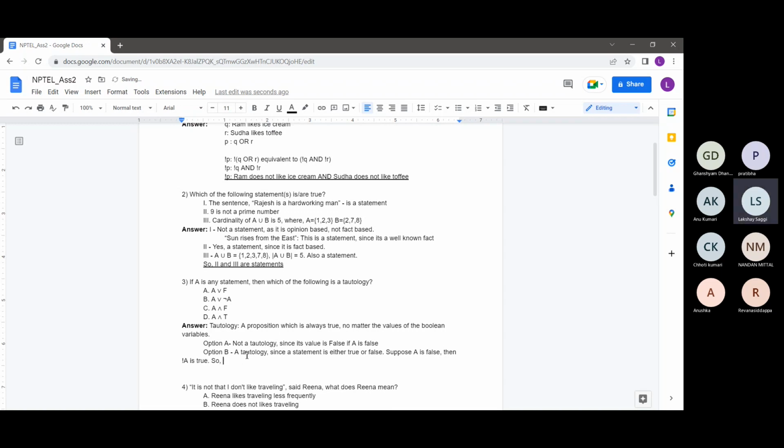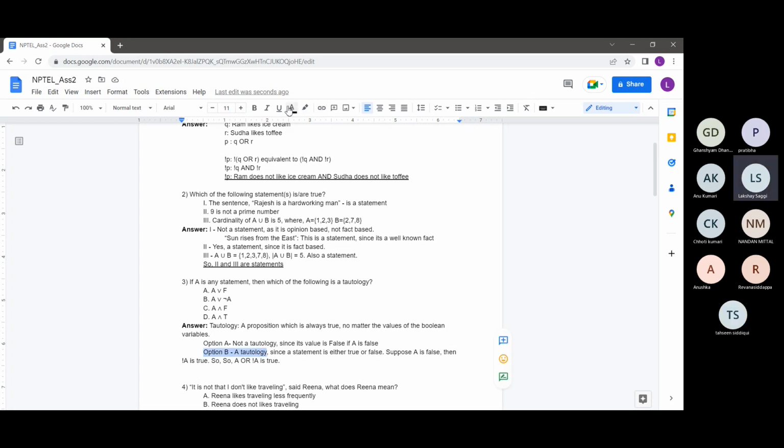So A or not A is true. Similarly for the other case, when A is true. So option B is a tautology, and the correct answer will be option B. I'll just underline the correct answer. Still, we'll see all the options to see why something is a tautology and why something is not.